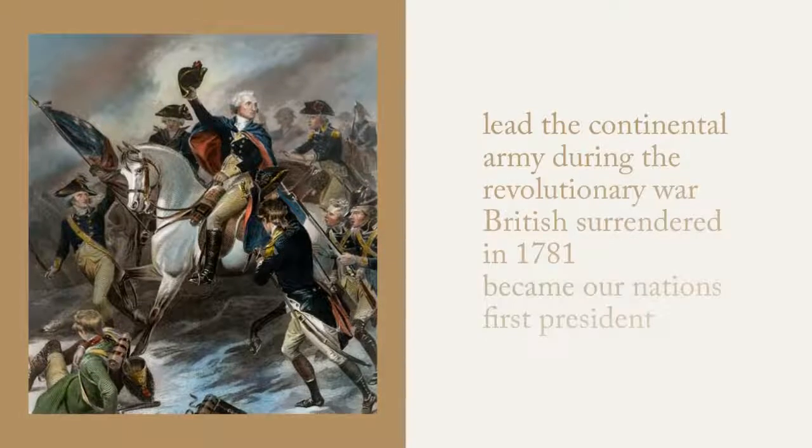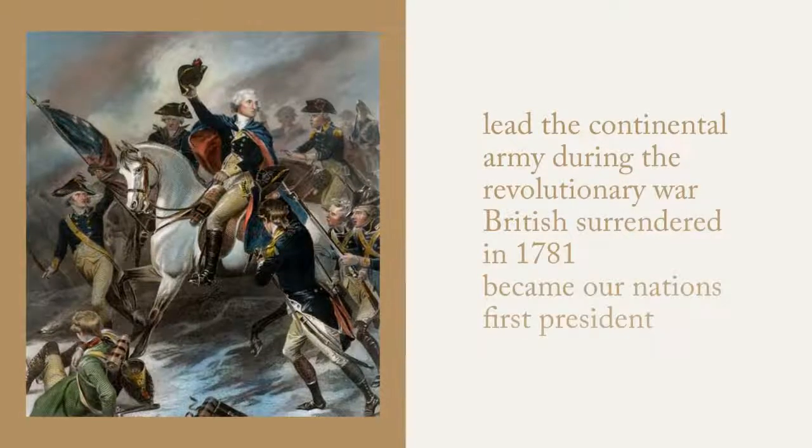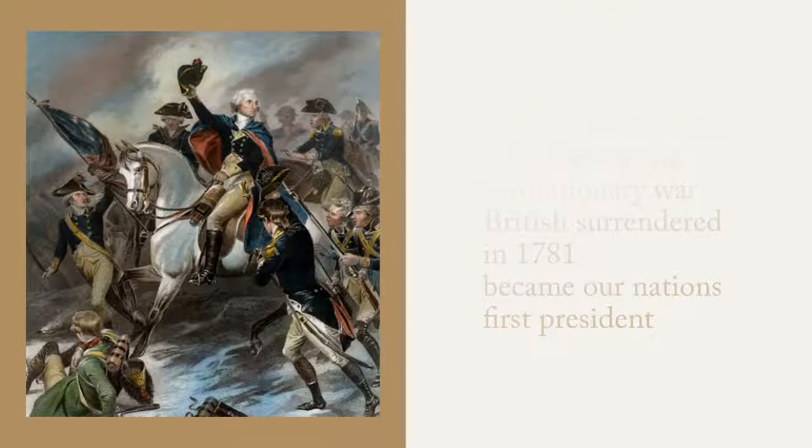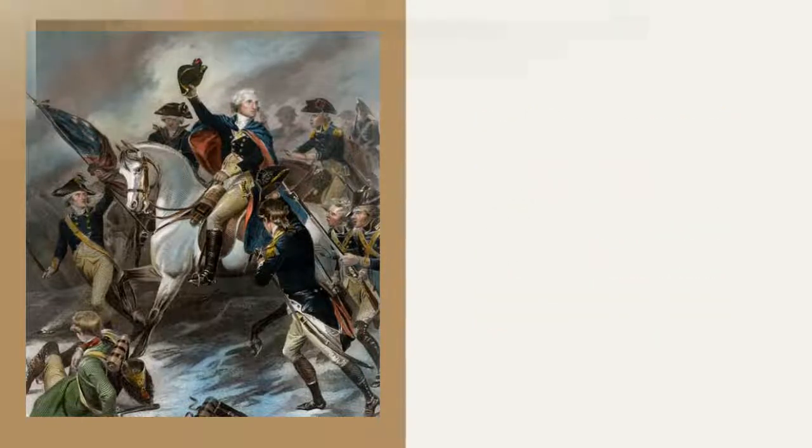After his brother died, he decided to move to his home called Mount Vernon. He was assigned to lead the Continental Army during the Revolutionary War. Washington managed to lead the army to win key victories, which caused the British Army to eventually surrender in 1781. He also fought in the French and Indian War. Due to this massive success leading the army, he was voted to be our nation's first president.